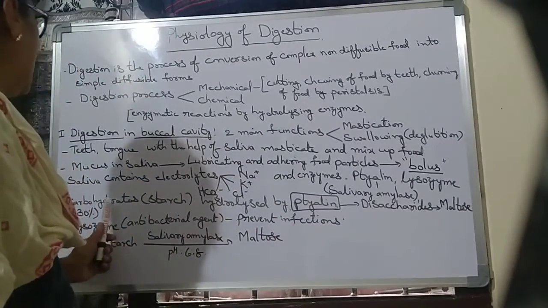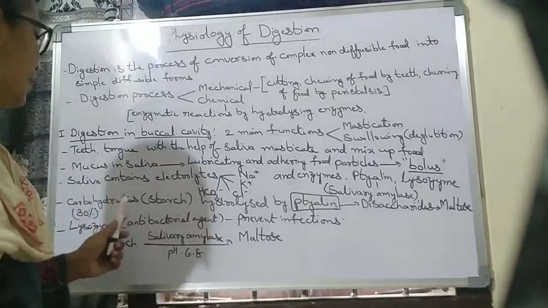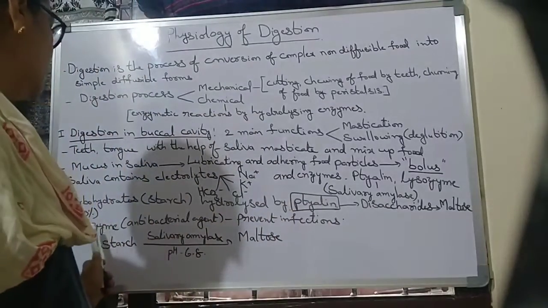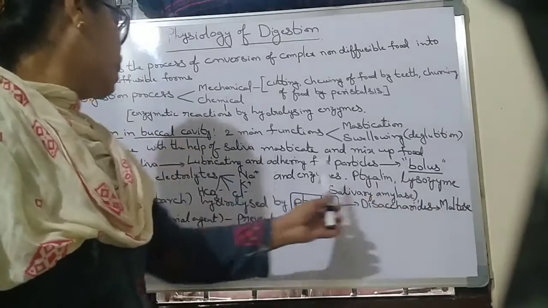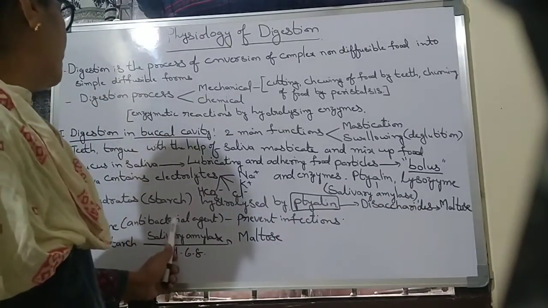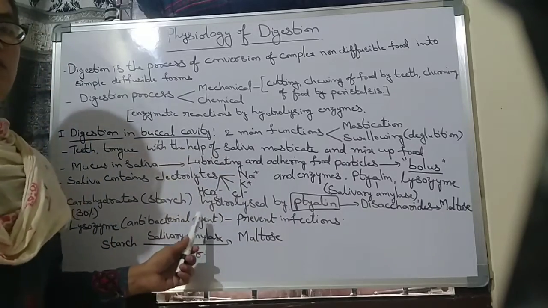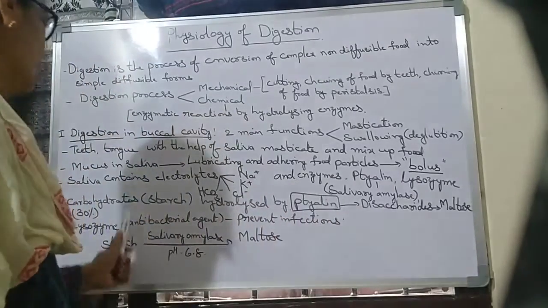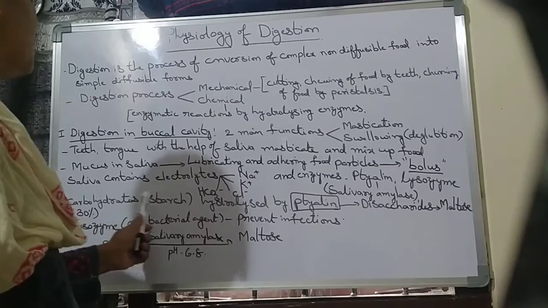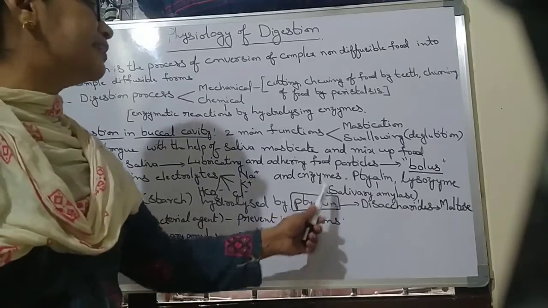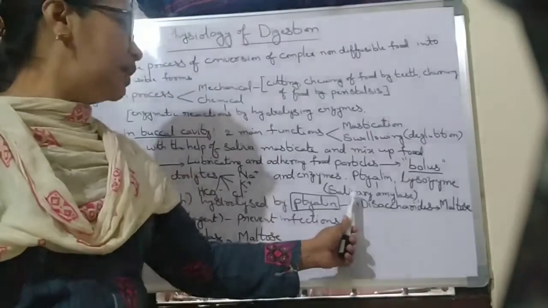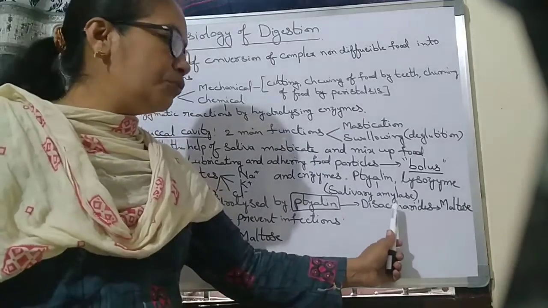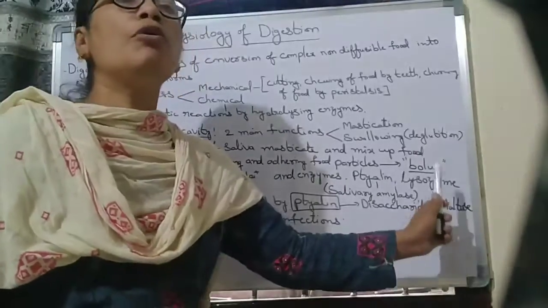Mainly carbohydrates: 30% of carbohydrates or starches are digested in the buccal cavity. The lysozymes are called antibacterial agents. Antibacterial means they prevent infection and kill bacteria. Here 30% of starch is hydrolyzed by the ptyalin enzyme, also called salivary amylase, and converted into disaccharides, which are again converted into maltose.